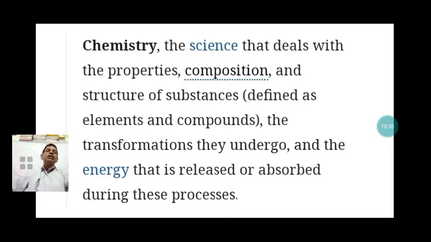That means composition, structure, and properties of the species, that is atoms or molecules, and their interaction with matter and energy. In this case, energy is released or gained during the process when the elements or compounds react with each other.